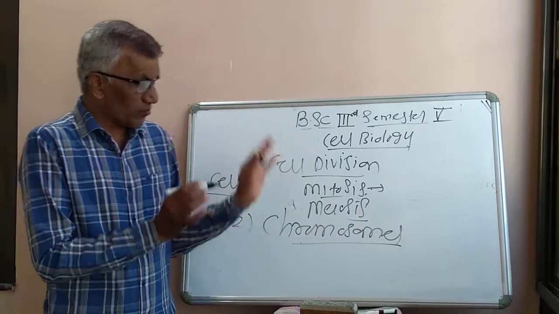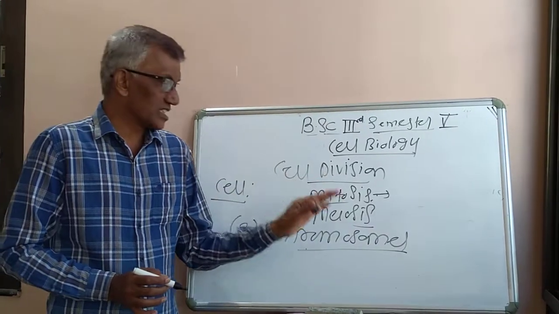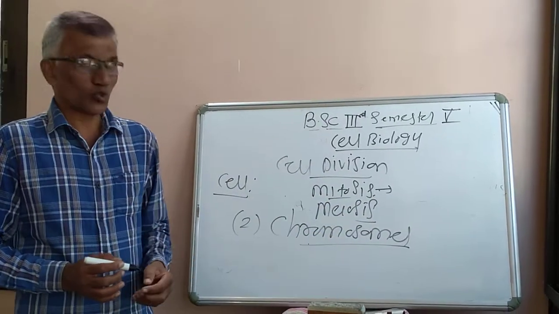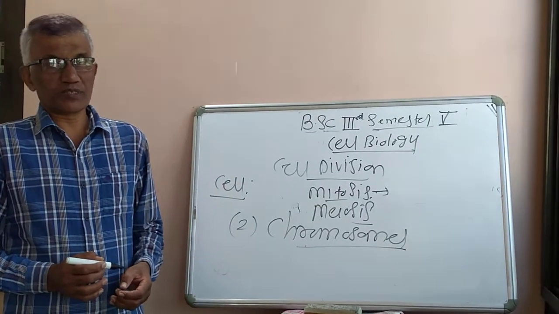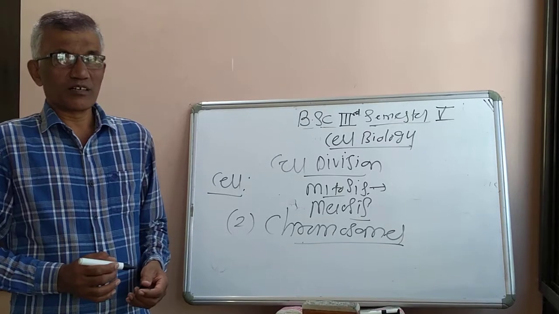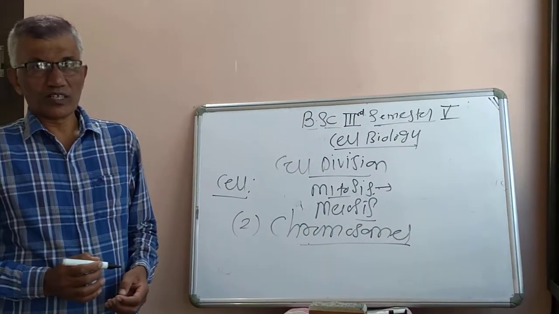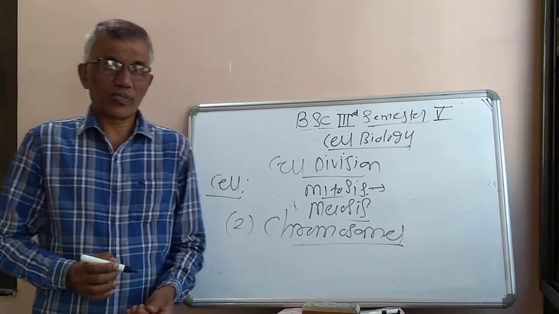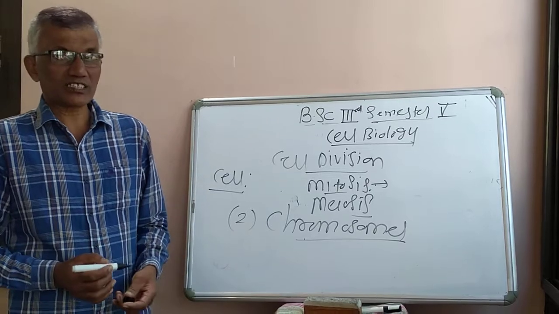We have already completed all these things, but as a review, today we are going to discuss the definition of chromosomes, shape, number, size, morphology of chromosomes, ultrastructure of chromosomes, then chemical composition of chromosomes and significance of chromosomes.